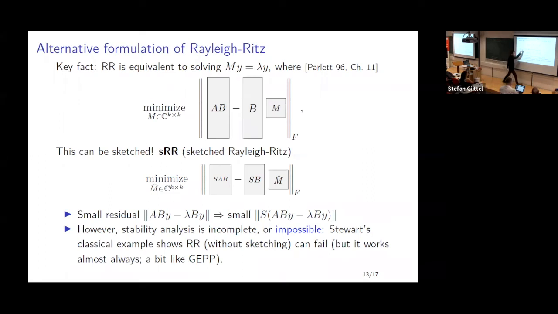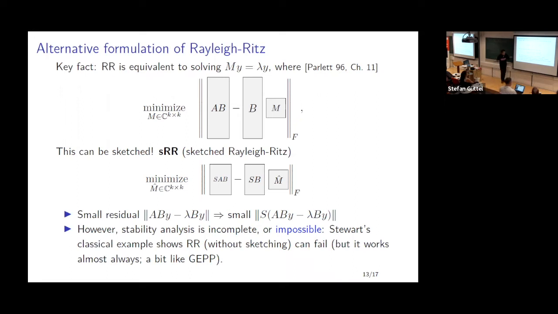But now, once you look at this, it becomes quite obvious how to try and sketch the problem. You would just be multiplying a sketch matrix on the left. So imagine this is like 1,000,000 by 1,000. This becomes 2,000 by 1,000, something like that. So now we can consider solving this. Essentially, the algorithm is the same: you solve for M hat, and you solve the eigenvalue problem.